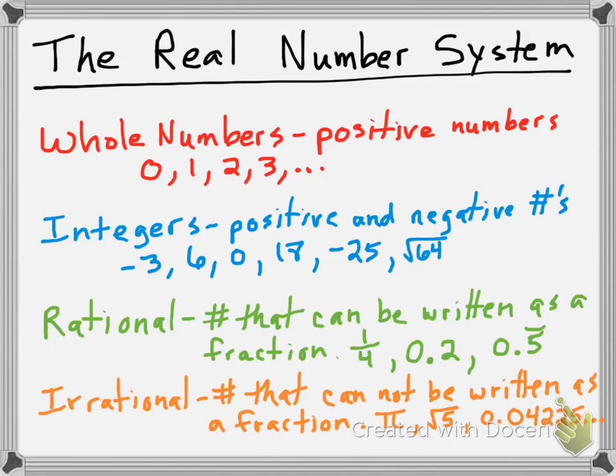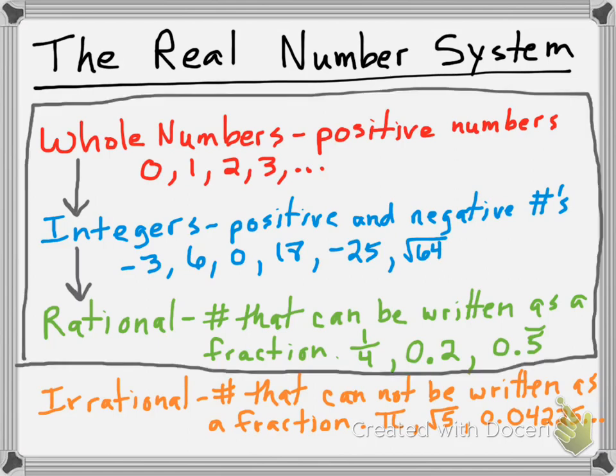Okay? Now, let's think about these whole numbers. Since whole numbers are positive numbers, and integers are positive and negative numbers, then all of our whole numbers are also integers. And since all whole numbers and all integers can just be written as that number over 1, like 6 over 1, -25 over 1, then that means all of these can be written as fractions. So all integers are rational. Okay? So this is one subset here.